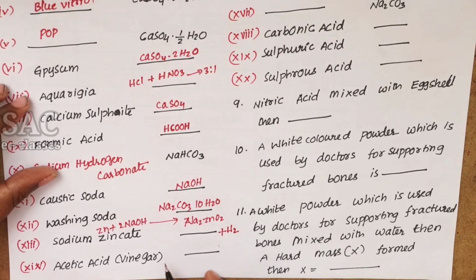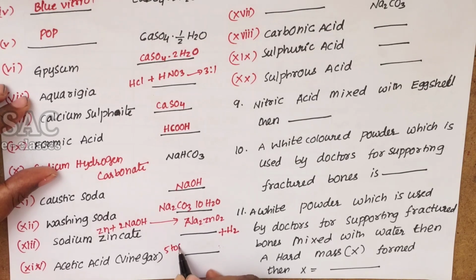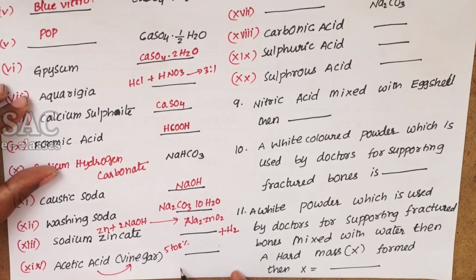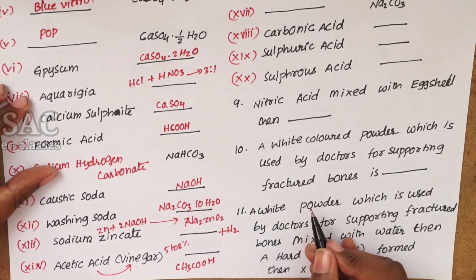Acetic acid, 5 to 8% of which is present in vinegar. Its chemical formula is CH3COOH, which is a weak acid.